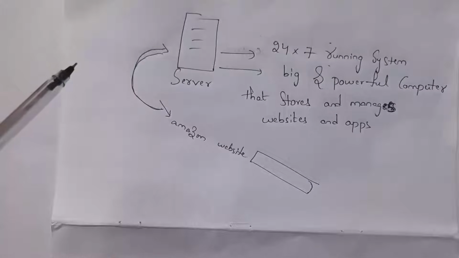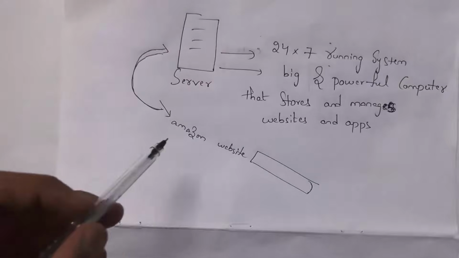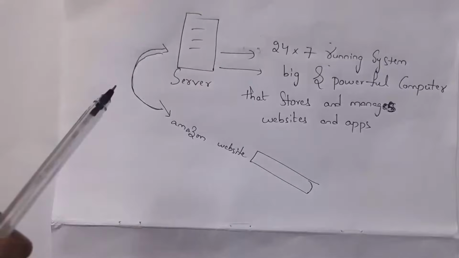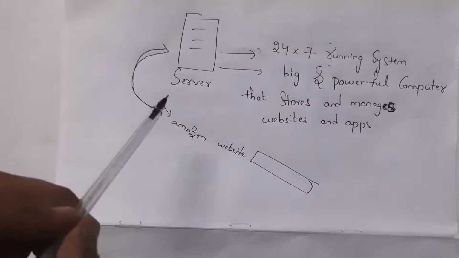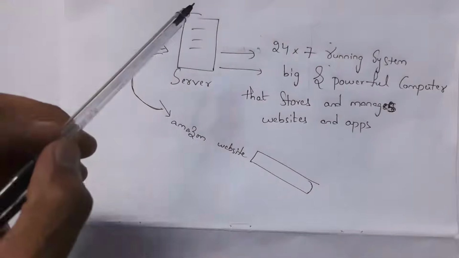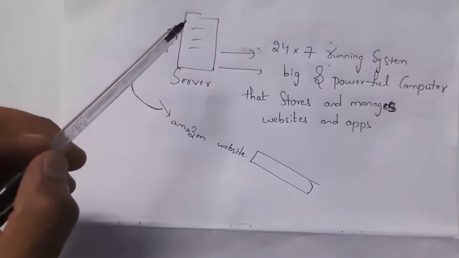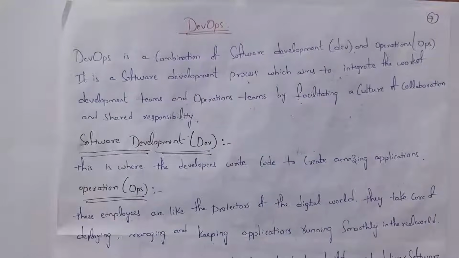Even if a server doesn't work for 1 minute, there are millions of losses for companies. For example, if you consider this Amazon website, every minute millions of people are using it. So even if the server doesn't work for 1 minute, there is a huge amount of loss for companies. So a server is a big and powerful computer that stores and manages websites and applications. Now I will explain what is DevOps.